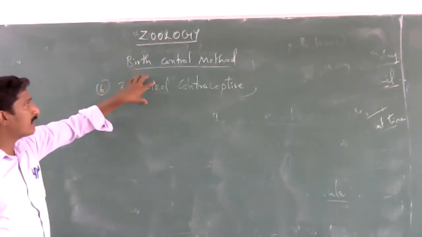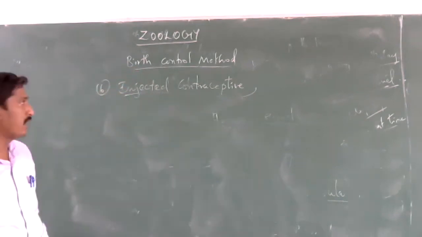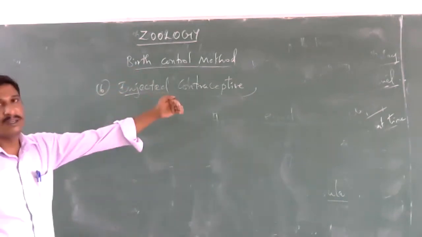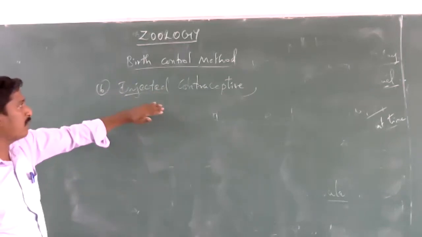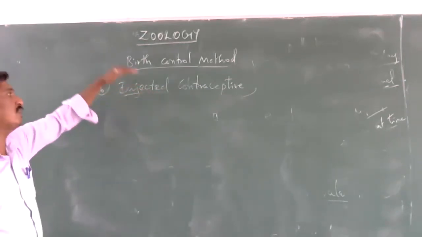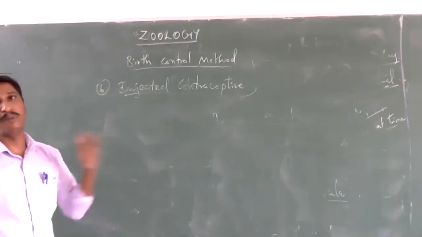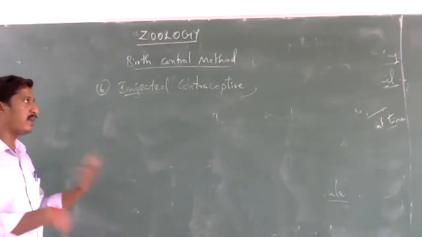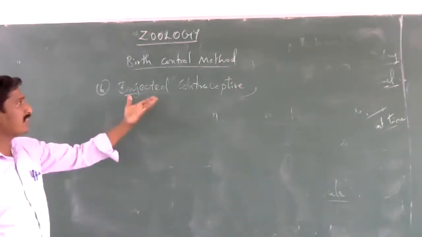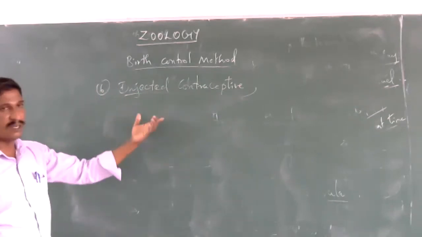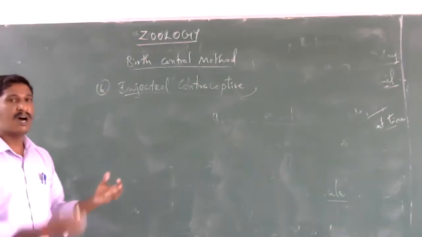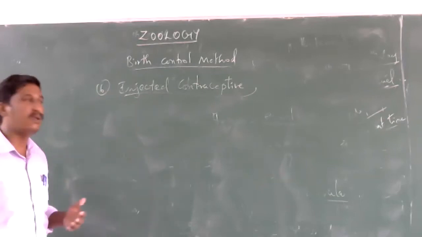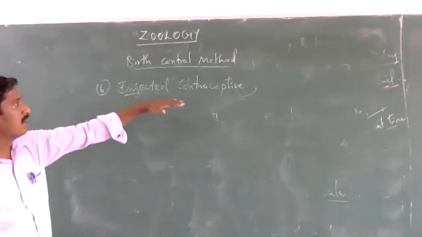It provides longer-term contraception compared to oral pills. With oral pills we take the pills regularly, from the 5th day to the 25th day, 21 days. But an injected contraceptive is taken only once, and provides protection for around 2 or 3 months.